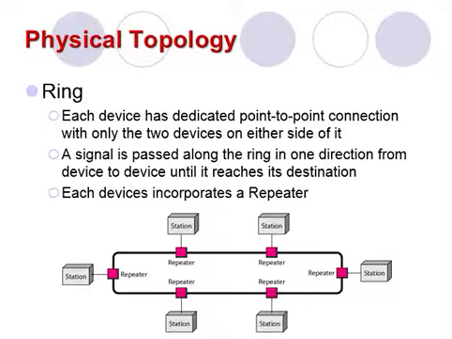Each device in the ring incorporates a repeater. Okay, when a device receives a signal intended for another device, its repeater regenerates the bits and passes them along.